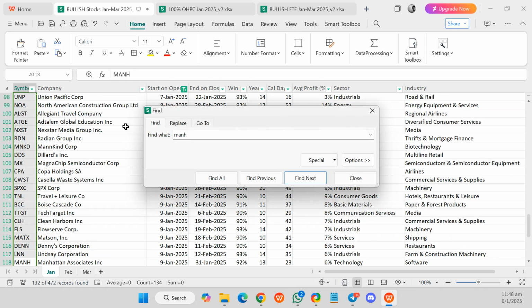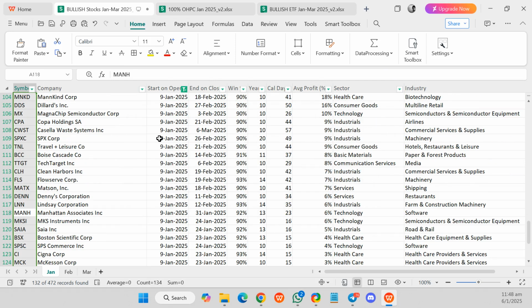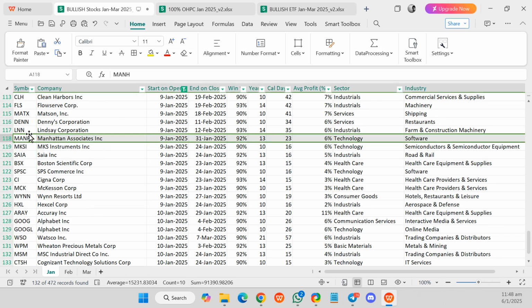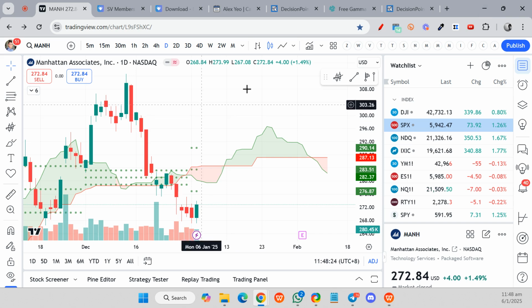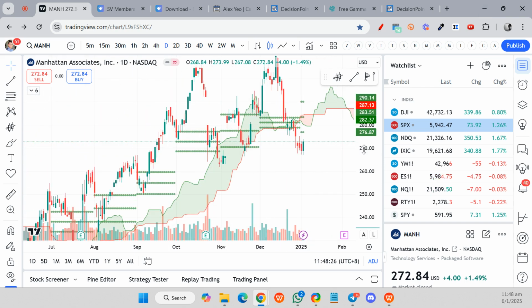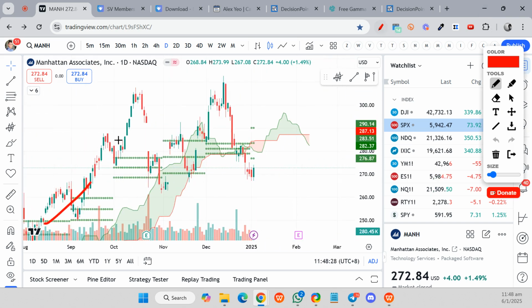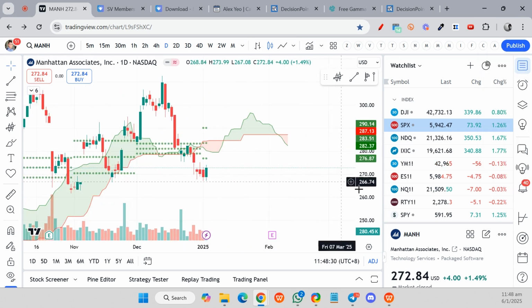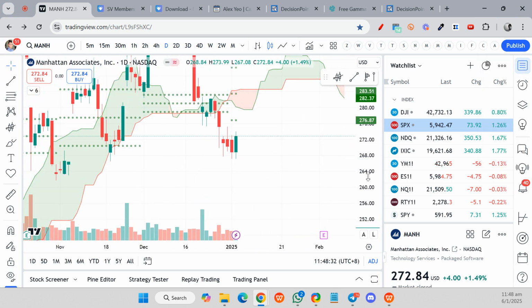MANH, okay, Manhattan Associates over there, under tag. From 9 Jan to 31st Jan for the past 12 years, it went up, with an average profit of about 6%. So MANH has been going up, then pulling back and coming down. Once again, there was a wash and rinse trigger.